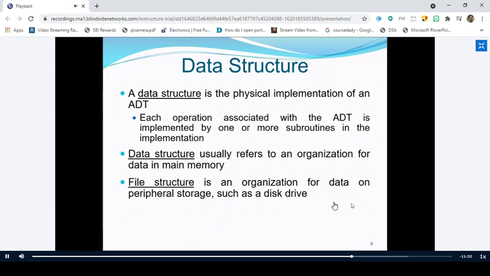What is ADT? It is a logical description. We just say these are the data we are going to use. This is the collection of data we are going to use, and these are the operations we are going to implement.